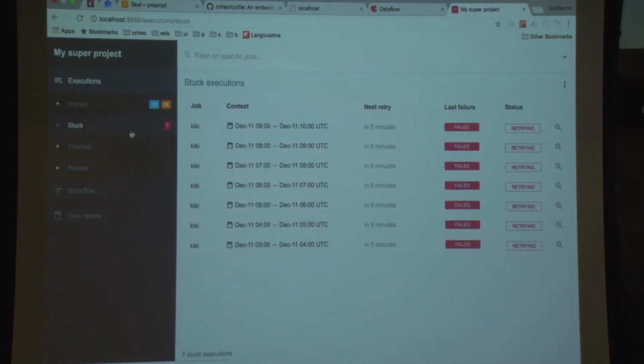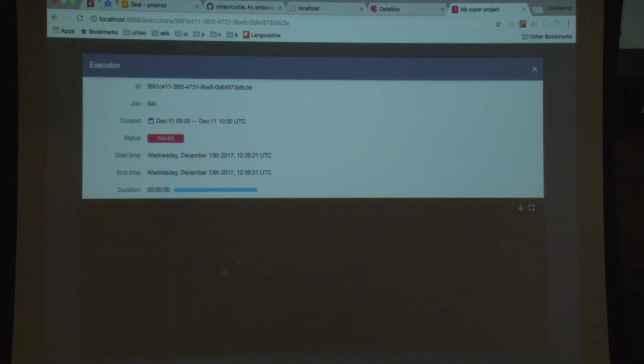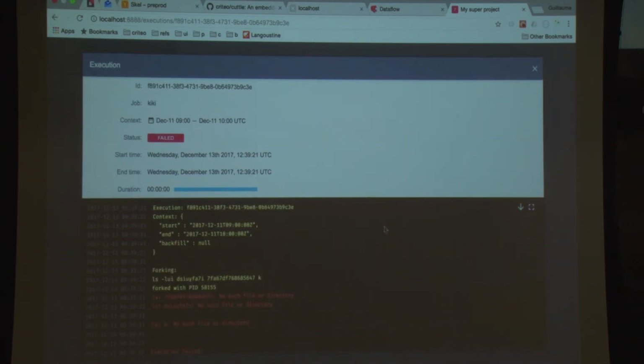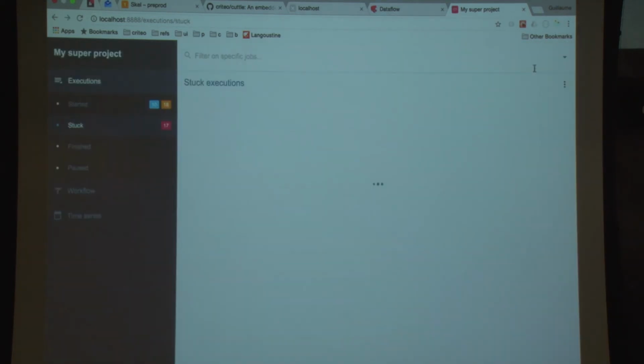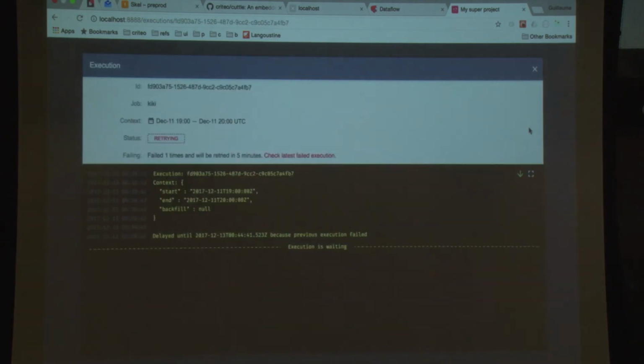Okay, here are some jobs stuck. They are stuck because an execution has failed. So actually I have one execution which failed here. So this is the failing execution, and one has been retried. And this one is delayed because the previous one was failing, so it applied a retry strategy.